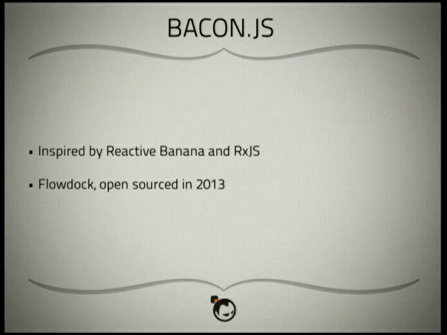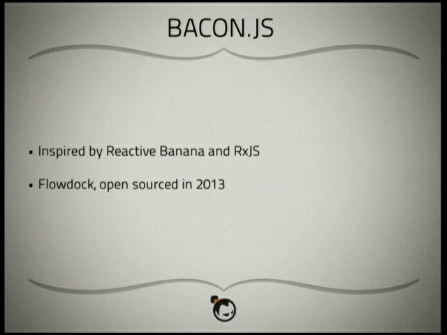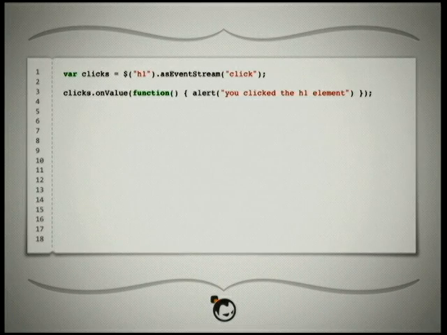And Bacon.js, as far as I can tell, does not have the glitch-free propagation that we talked about earlier to ensure that we don't have those data flow invariants violated. So here, Bacon has an adapter for jQuery, as RxJS does as well. We have a click stream, so we're getting this object on H1, and we're converting all of the click events into a click stream. And then every time we get a value on that stream, we're just going to call the alert function. And all of these examples are taken from the docs, so you actually can go play with the code and get a feel for how this works.